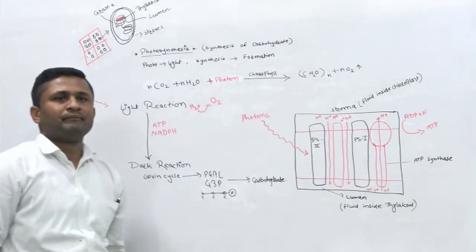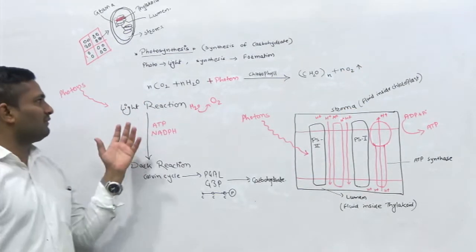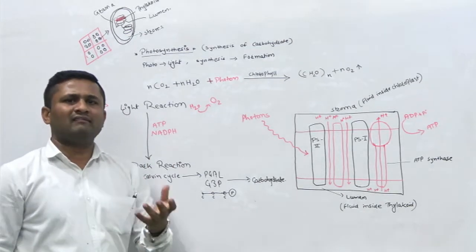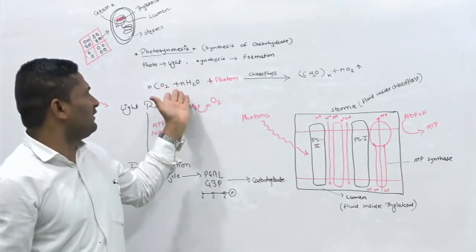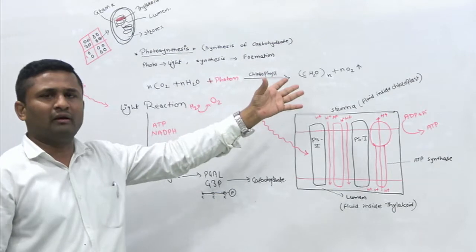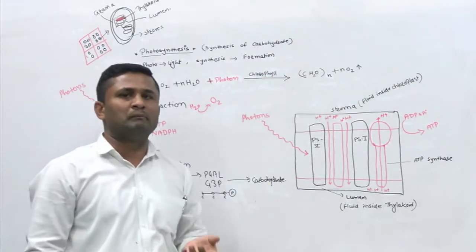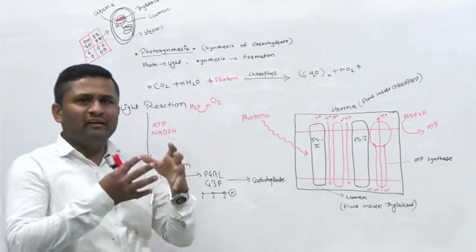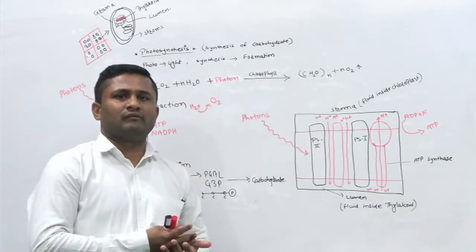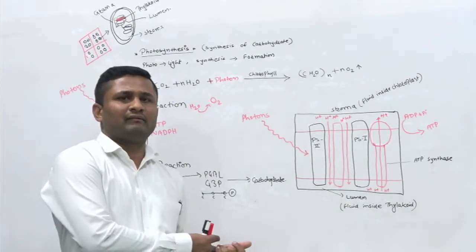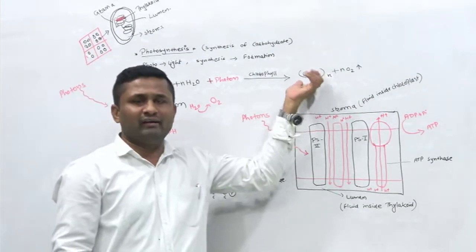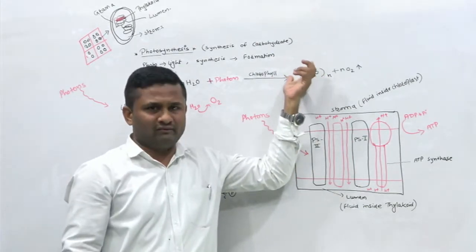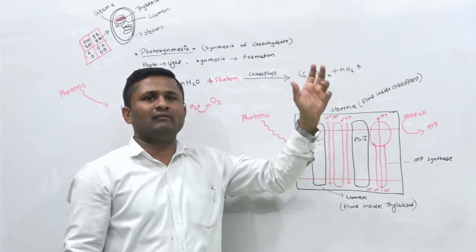Now this process of photosynthesis looks much simpler, but it is not actually that simple. It consists of many steps, many events taking place one by one, and then we get this carbohydrate that is our food. So it is not that simple a process.